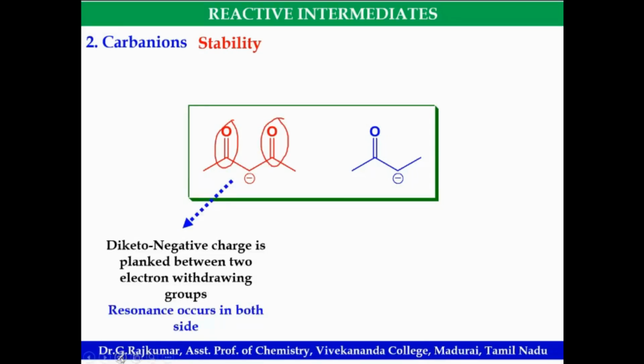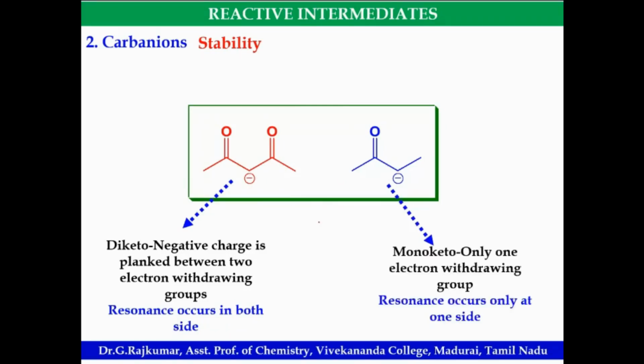What do we call this diketo negative charge? We call this active methylene. Active methylene means it can readily lose a proton because this carbon is resonance stabilized by the two keto groups. Here only one carbonyl group will be stabilizing the carbanion.